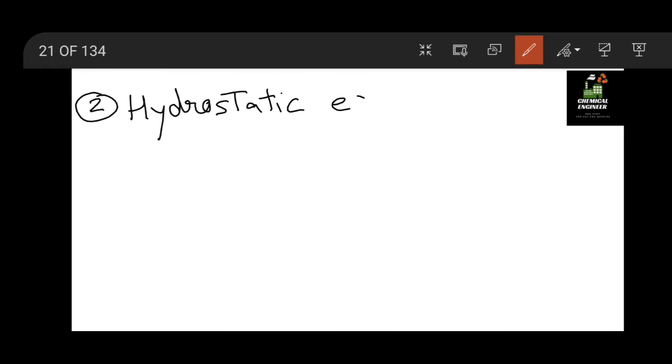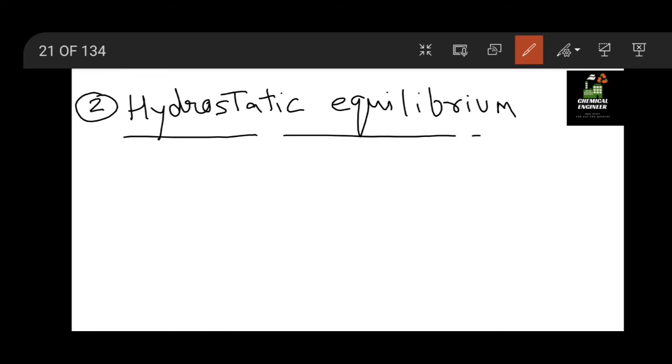Now the second topic in fluid statics is hydrostatic equilibrium. You can note it down side by side because I am going very slow. So what is this?